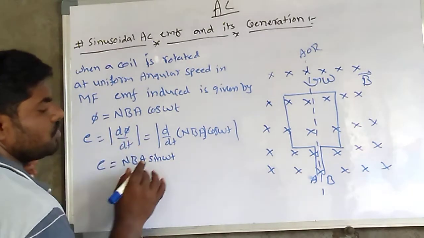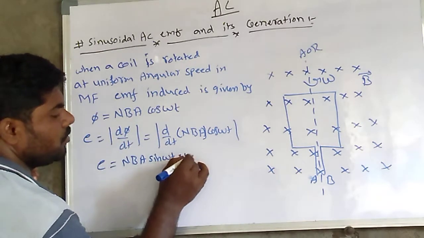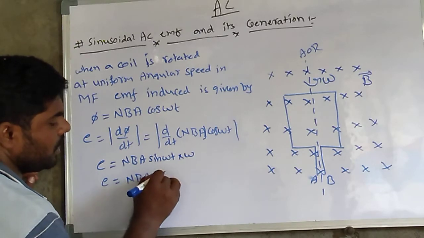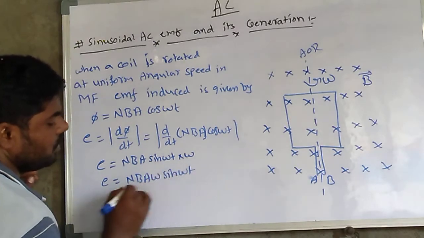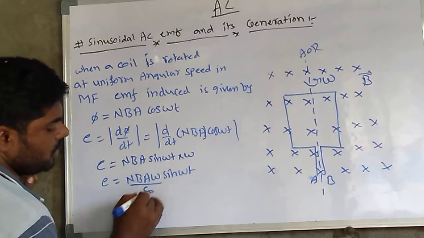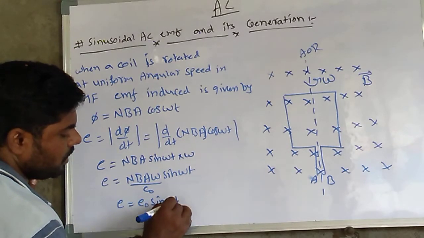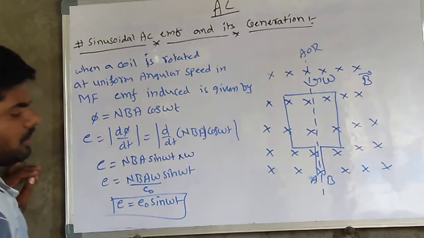So E is equal to N B A omega sin omega t. I consider this value as E naught, so E is equal to E naught sin omega t. This is the EMF.